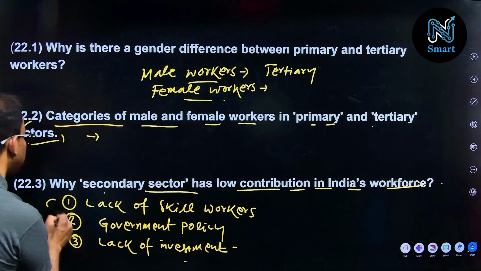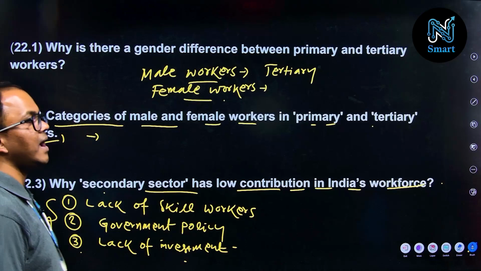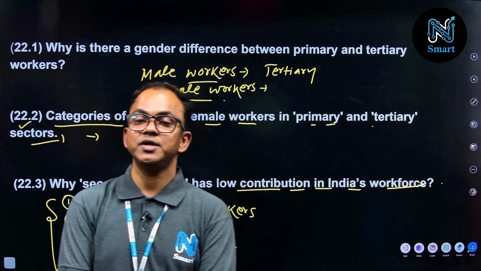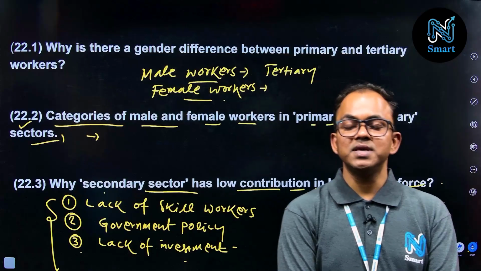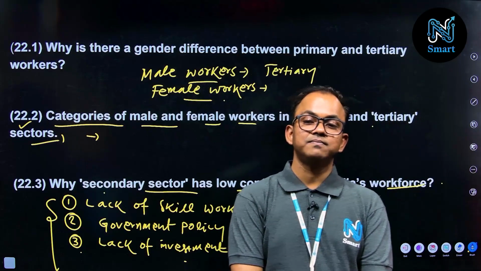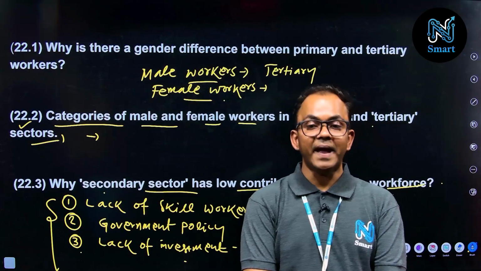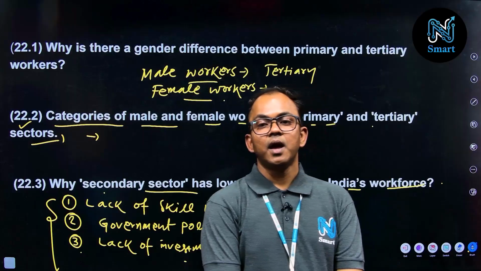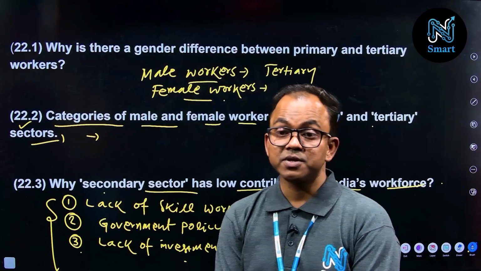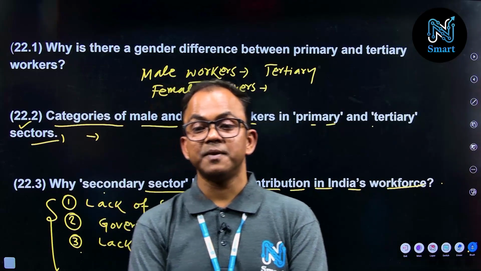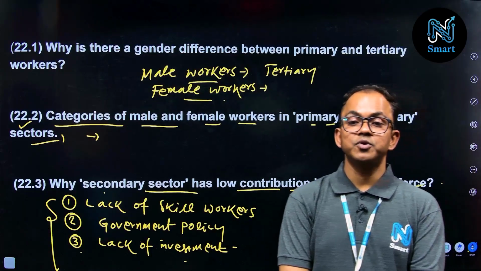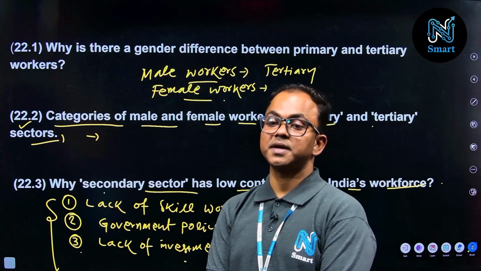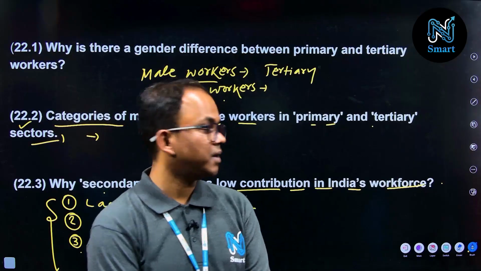So these are basically the points, and land size or land issue also is one of the important factors, right? These are the factors basically creating problems, or you can say responsible for the lower output or lower contribution from this sector, that is the secondary sector of our economy.